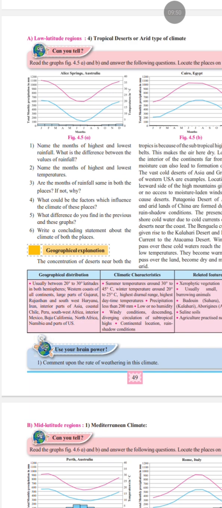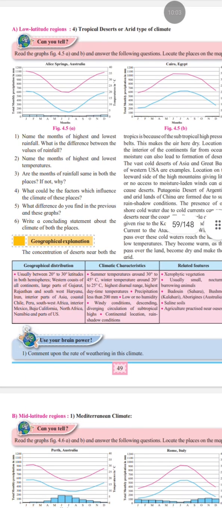And the sixth question is, write a concluding statement about the climate of both the places. So as we have discussed the answers, and the graphs are here, compare with that, find and make a conclusion and write here. Now we will move on to the geographical explanation.